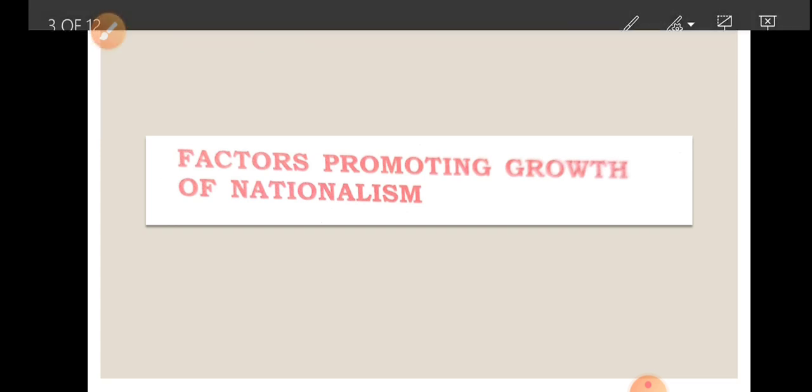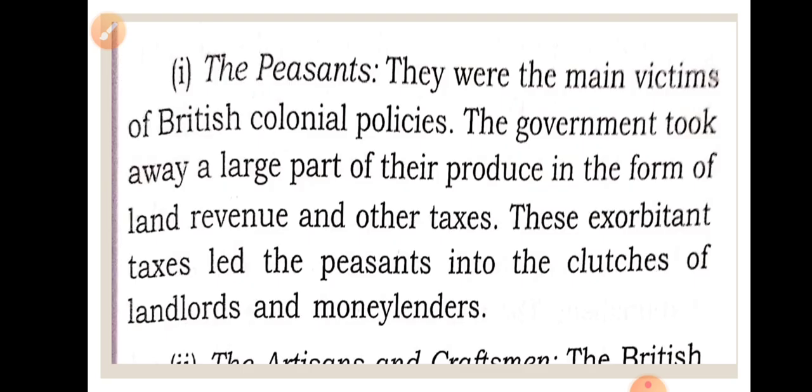So let's go for the first one, that is the peasants. Who are the peasants? We know well, peasants are the farmers who produce crops for themselves as well as for society. What was the problem? The problem was that they were the main victims of colonial policies. What is a colony? We have already discussed. Again I am telling that India was a British colony, meaning that Britishers were using India for their economic benefit.